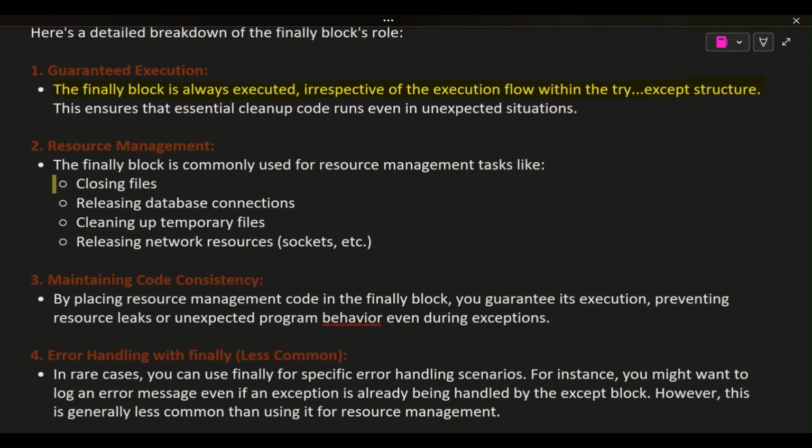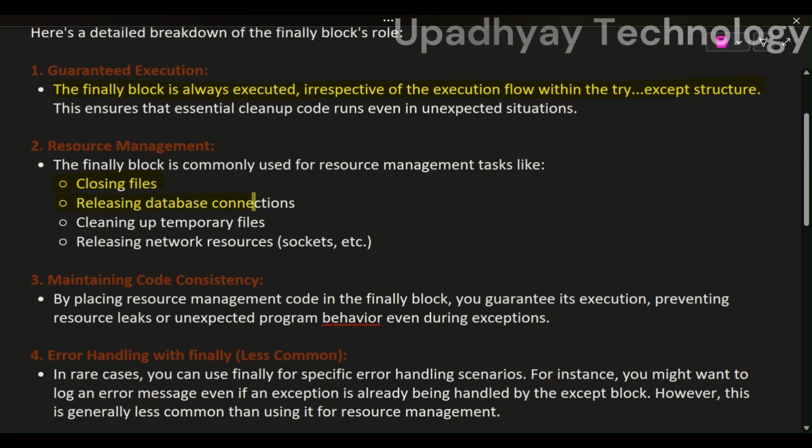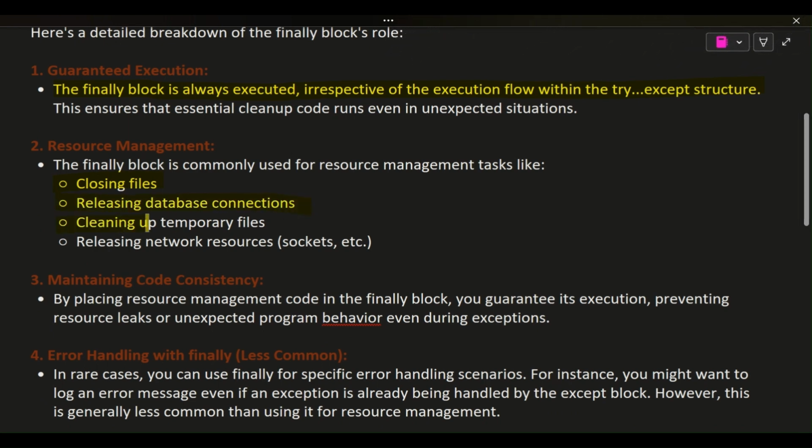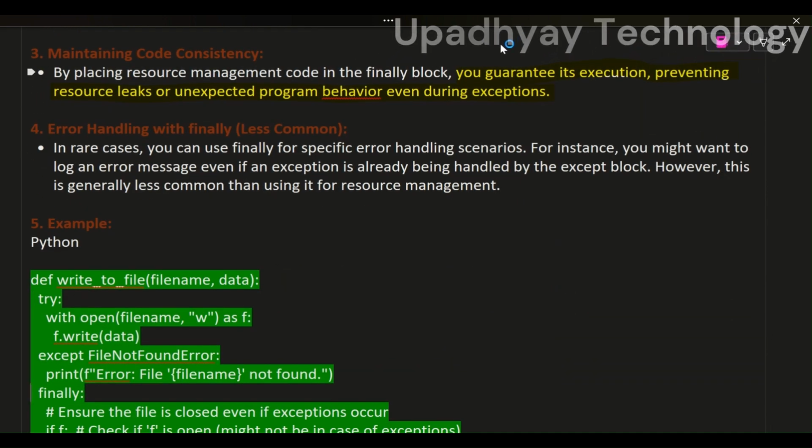2. Resource management. The finally block is commonly used for resource management tasks like closing files, releasing database connections, cleaning up temporary files, releasing network resources, sockets, etc. 3. Maintaining code consistency. By placing resource management code in the finally block, you guarantee its execution, preventing resource leaks or unexpected program behavior, even during exceptions. 4.